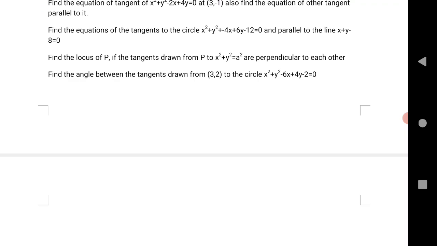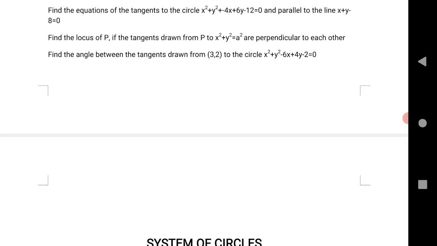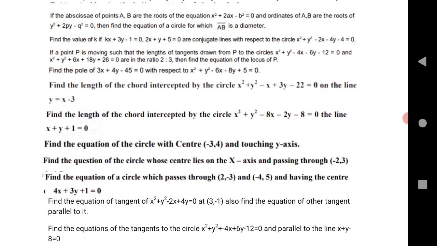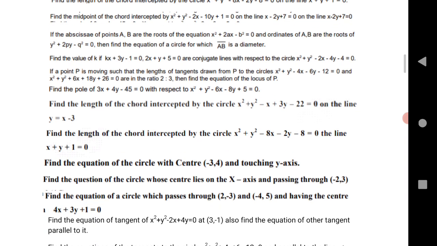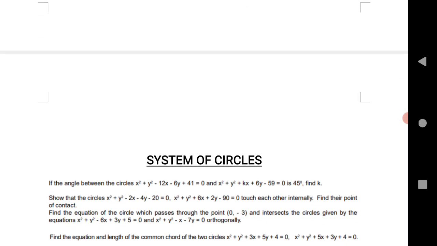Find the locus of P if the tangents drawn from P to the circle x square plus y square equals a square are perpendicular to each other. Find the angle between the tangents drawn from (3, 2) to the circle. These are very important questions of circles that will definitely fetch you maximum marks for this chapter. Let us go to the next chapter.